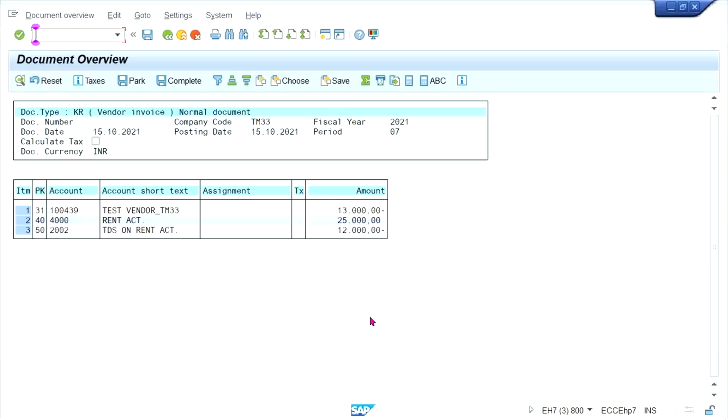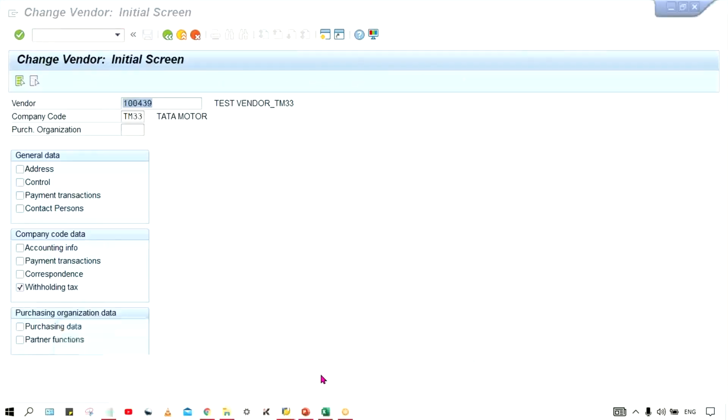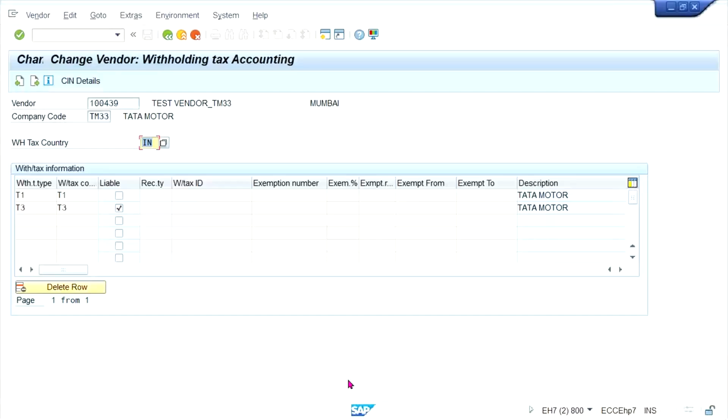Now what is happening? Whenever we post the invoices by using this T3 tax code, then what is happening, guys? In background, these amounts are going to be accumulated, because the program is developed in that way itself.